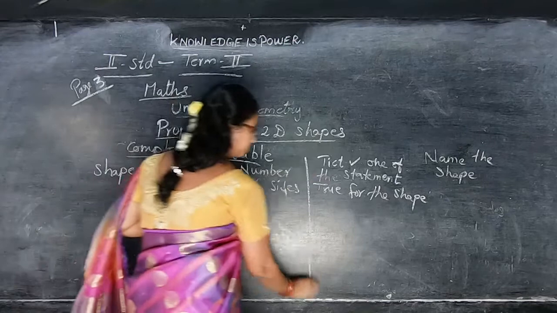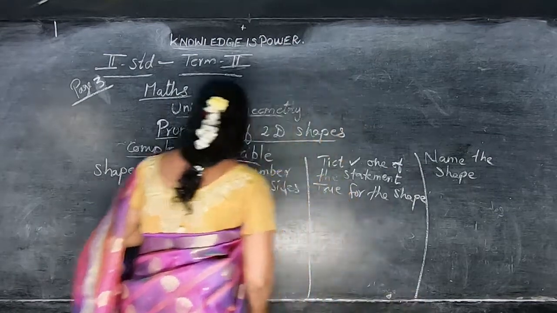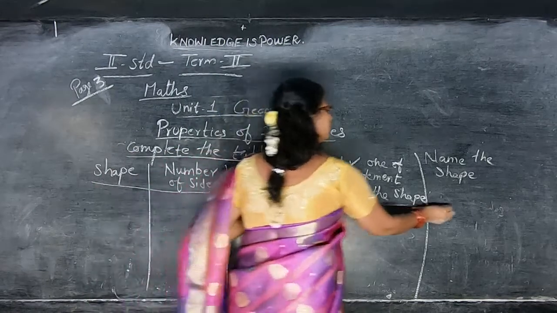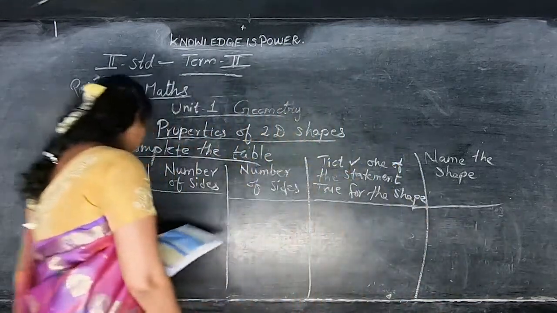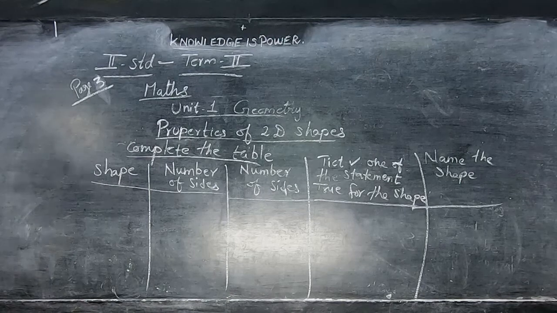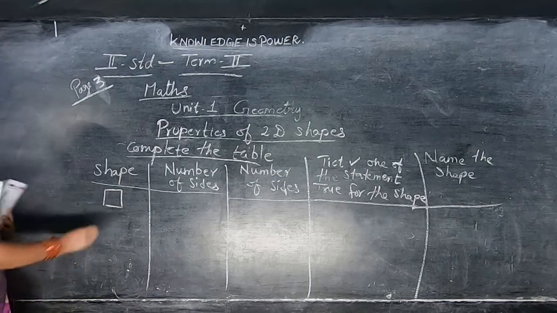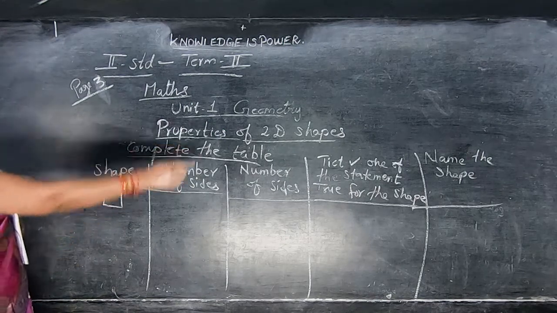Tabular column. First they have given one shape. We are going to say what shape is that. Say children, what shape is this one? Name of the shape, what will come in the last column?